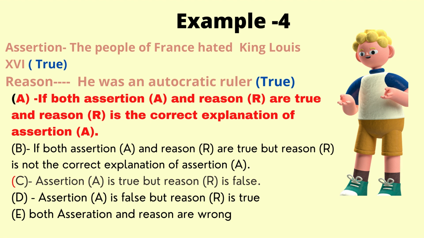So, children, when you get a question where assertion and reason are both true, you should only look into option A and option B, where there are two parts of a sentence. So in this example, both assertion and reason are true, and we also realize that the explanation, the reason given, is the correct explanation of the assertion. So which is the correct option here? Option A. So let's take a pen and put a tick against option A, and that's your right answer.